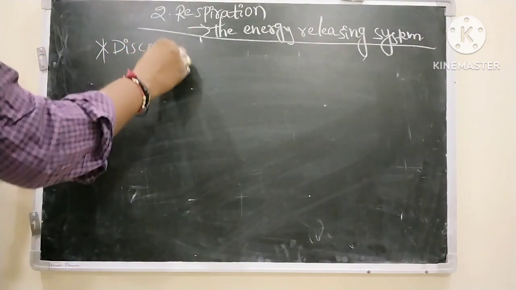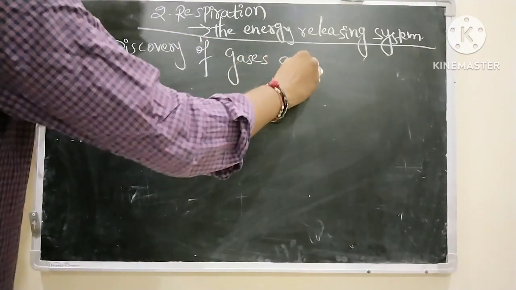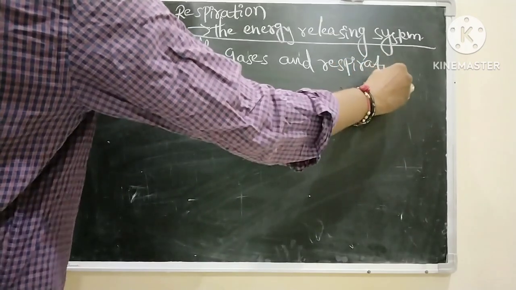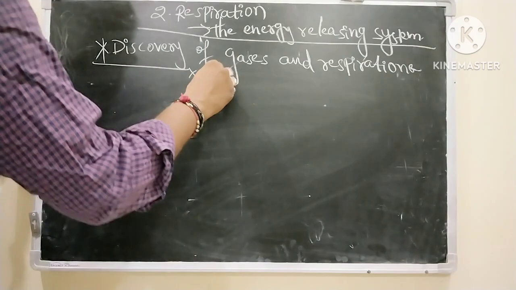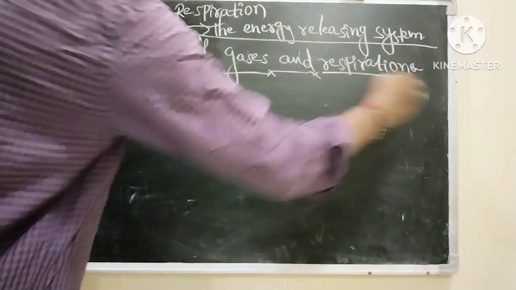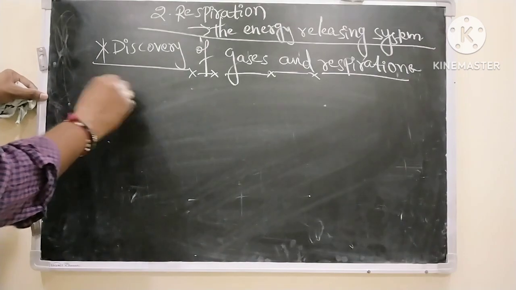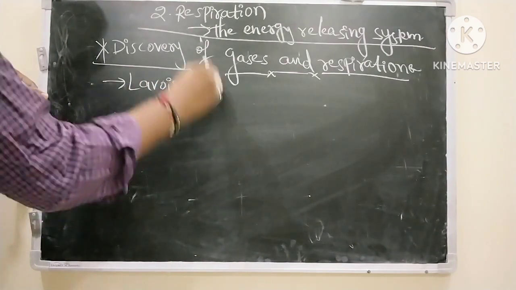Discovery of gases and respiration. Lavoisier conducted a series of experiments.